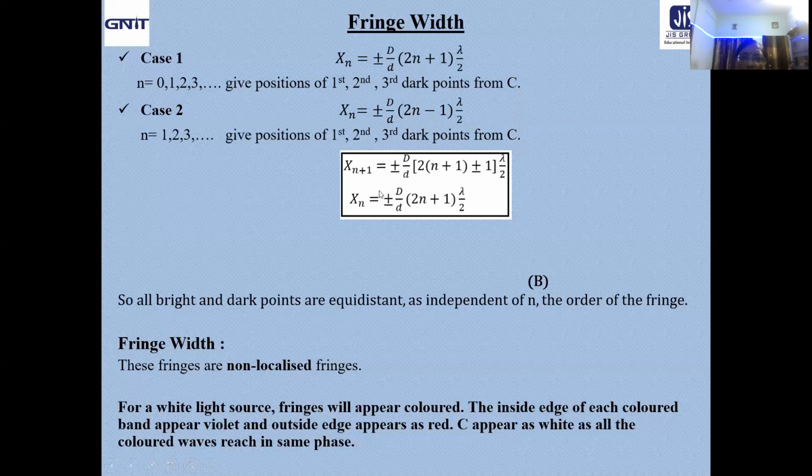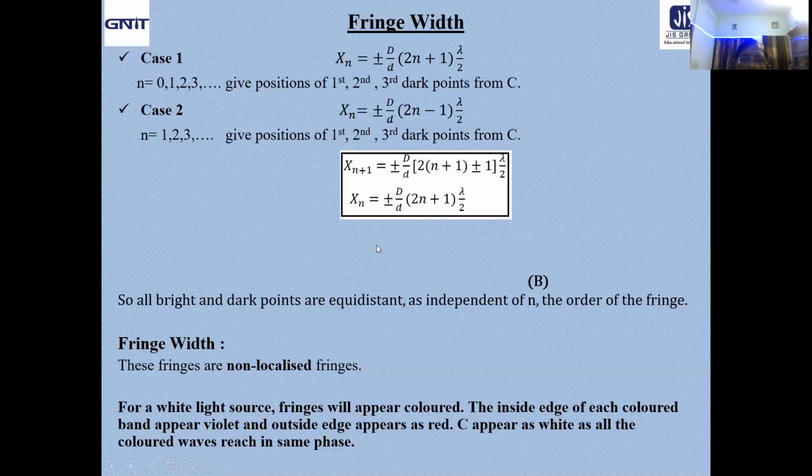Clear? So let us now write x_n, already we got D by d. Let us try with any one. I am trying here with plus 1, (2n plus 1) lambda by 2. That is the position of the nth dark point from C. Next one is obviously the position of the consecutive one, like the bright case. So x_(n+1) is plus minus D by d, where n will be replaced by n plus 1 because I have taken plus 1, then plus minus 1 lambda by 2.